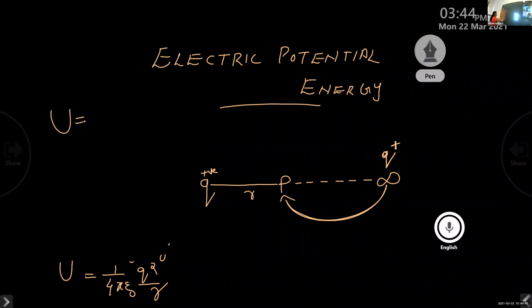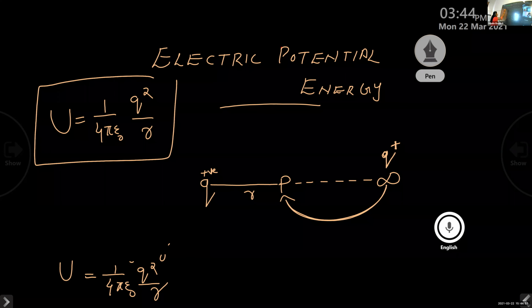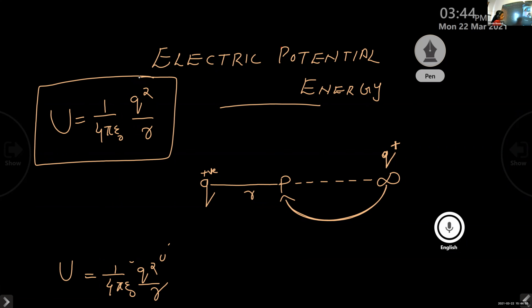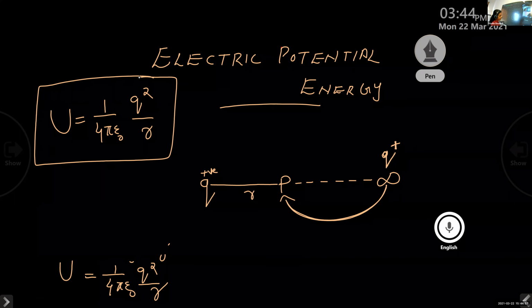This is the expression for electric potential energy. Clear?